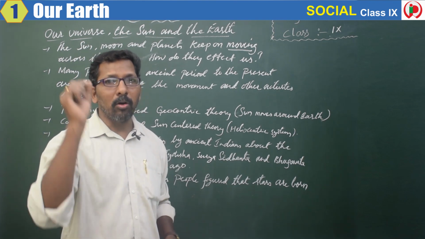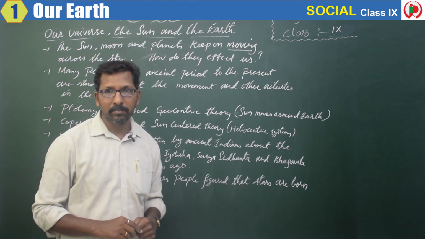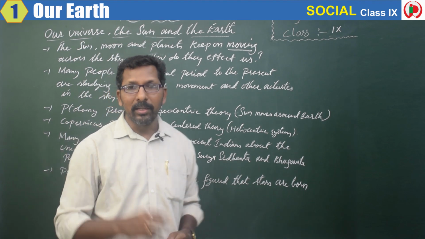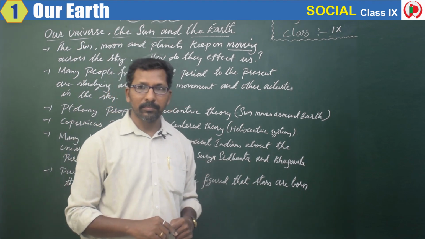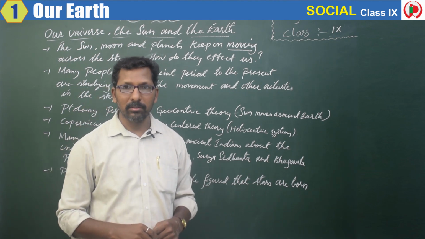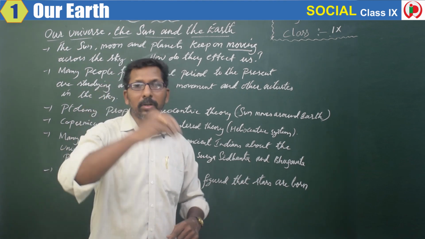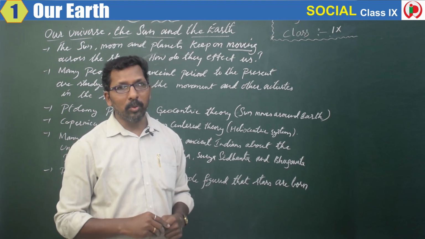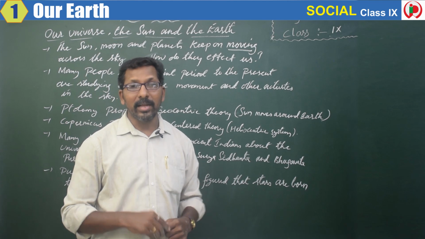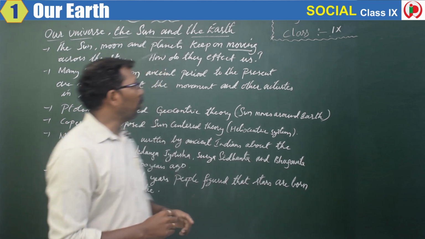It is because of the movement. And because of this movement, day and night are caused. Because of the movements, seasons are caused. So, movements are very, very important. And all this has been studied by our scientists and they have revealed it through their books.